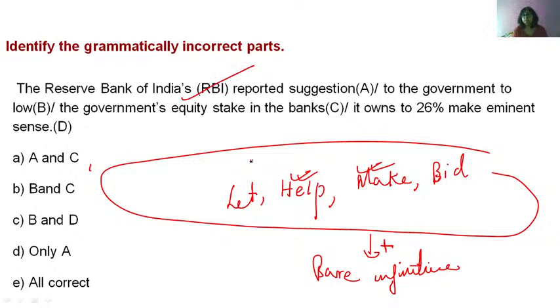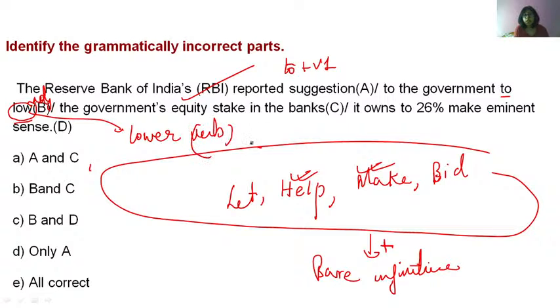Reported suggestion to the government to low. Now after to, what should you use? To plus V1, right? And low is what? Low is an adjective. So low is incorrect. Instead of low, it should be lower. Lower is a verb. To lower the government's equity stake in the banks it owns.